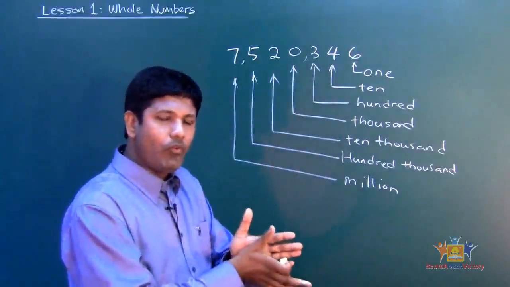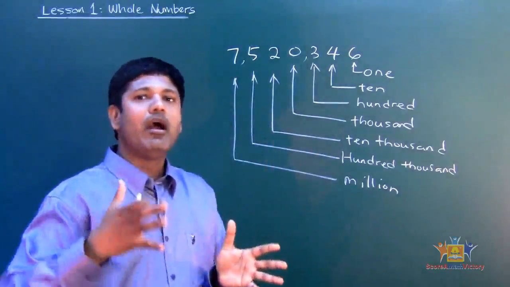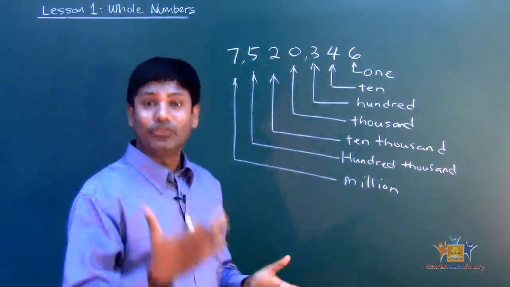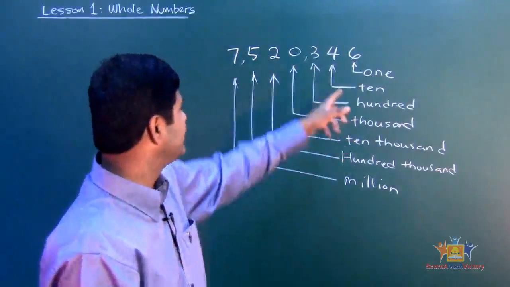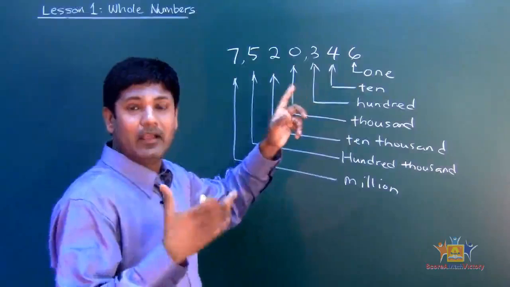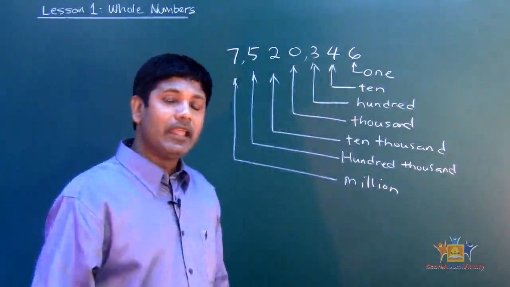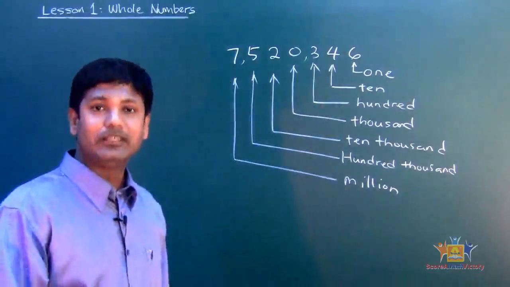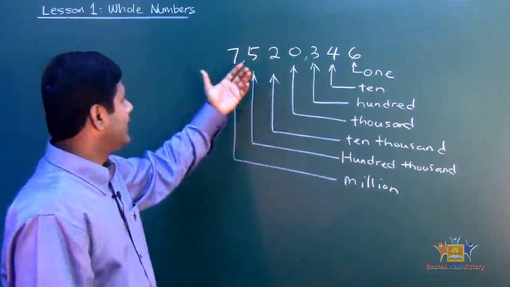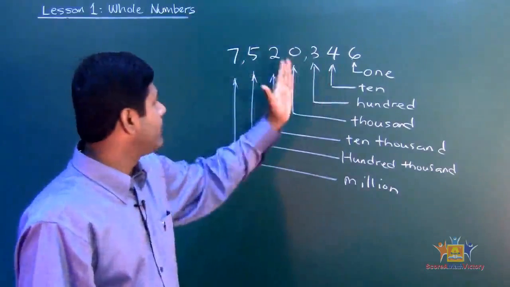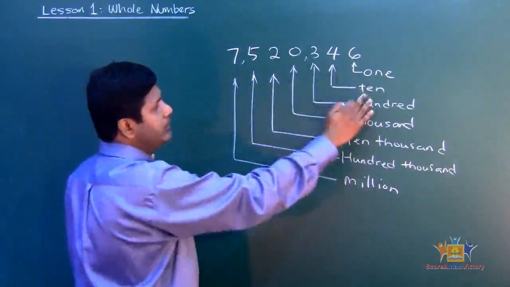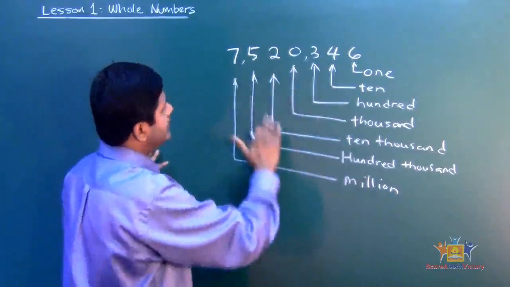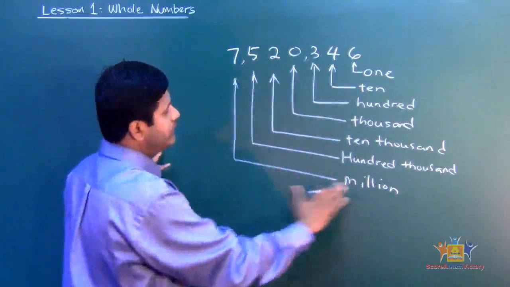When you go over 99, it becomes the 100 family: 100, 200, 300, up to 700 and so on. Once you get to 999, you go to the 1000 family. After that, you go to 10,000, 100,000, and then million. So keep in mind: 1, 10, 100, 1,000, 10,000, 100,000 and million.